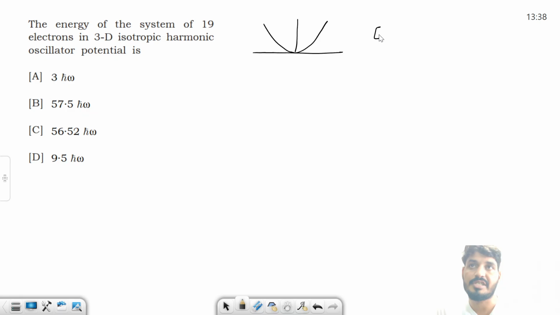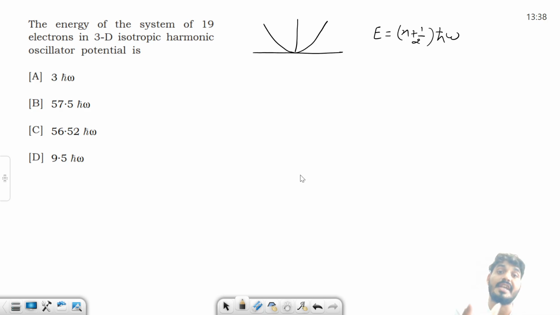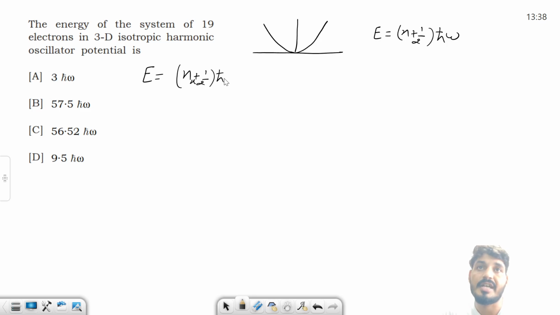And for harmonic oscillator we know the energy is (n + 1/2)ħω, right? But this is in 3D. In 3D, we already know we can add the energies of all the dimensions. So the first dimension is (nx + 1/2)ħω. Now here I am putting ωx because the frequency can be different in different directions. x में ωx हो सकती है, y में ωy, z में ωz.